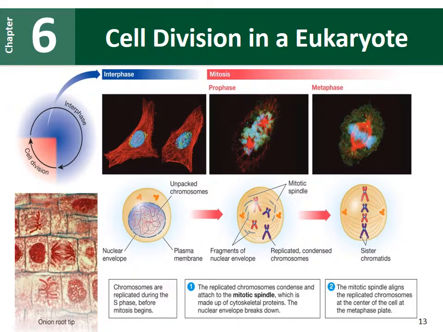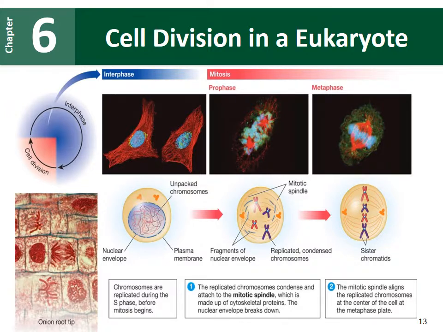So here's looking at mitosis. So we start off with interphase, highlighted in the blue. So again, this is where all of our DNA has been replicated. It starts to condense down. In addition, the nuclear envelope that surrounds all that DNA will start to break apart. Once that nuclear envelope breaks apart, the cell will enter into prophase.